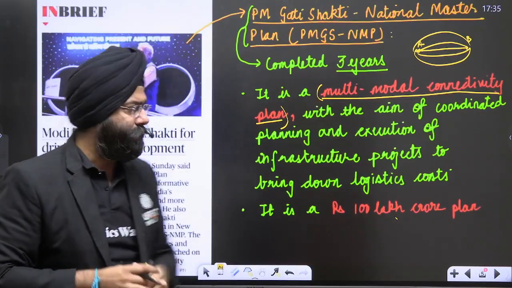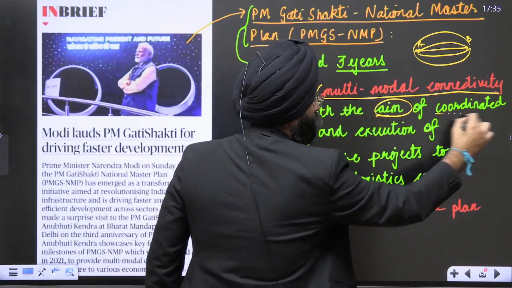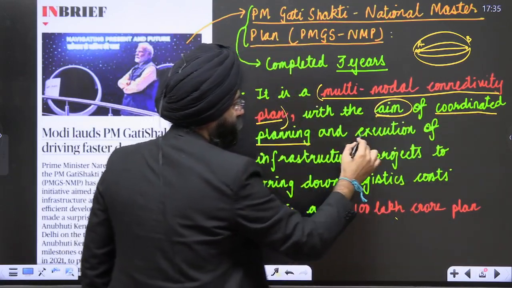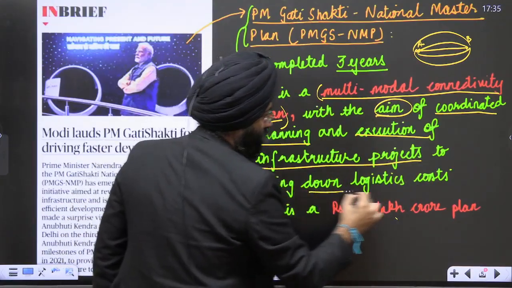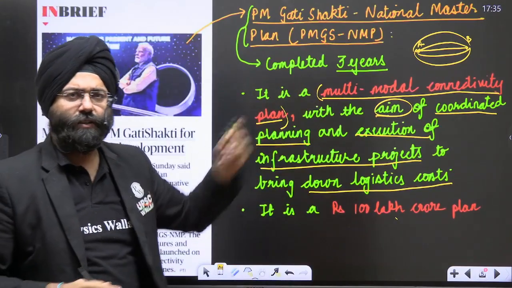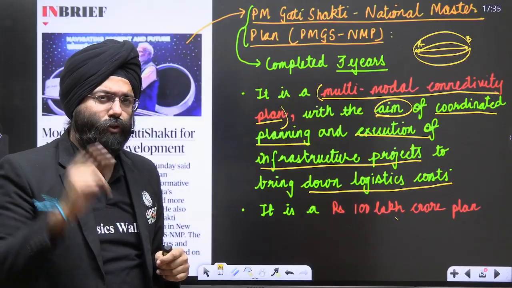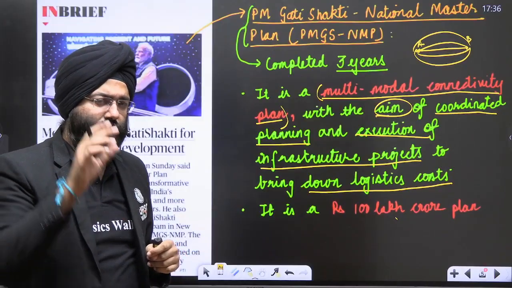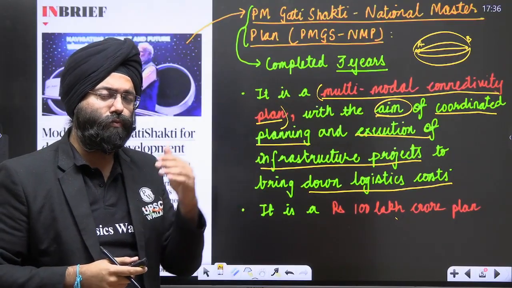So let us see. It is a multimodal connectivity plan with the aim of coordinated planning and execution of infrastructural projects to bring logistical costs down. Obviously, if you have better road infrastructure, supposingly you have a lot of potholes within the roads only, you will be realizing that there's going to be a fall in the efficiency of the transporters, or whatever time it takes, it is going to consume more fuel.